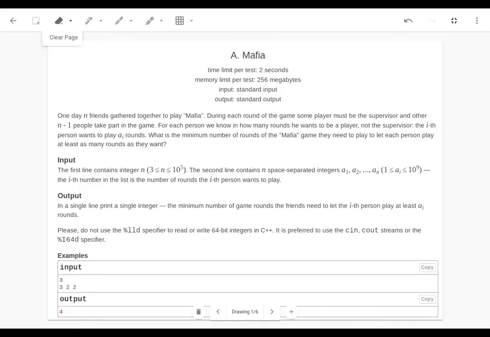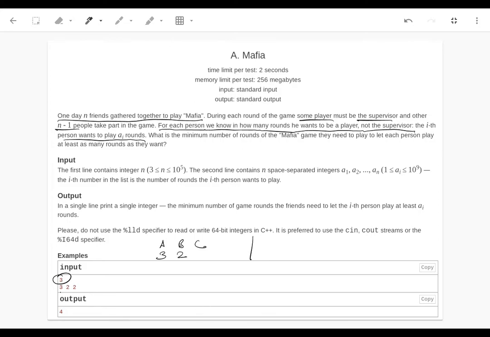Let's see this problem. One day, N friends gathered together to play the game of Mafia. During each round of the game, some player must be the supervisor and the other N-1 people take part in the game. So let's say 3 people are playing the game: A, B, and C. Somebody has to take the position of supervisor in each round, and they can play multiple rounds. For each person, we know in how many rounds he wants to be a player and not the supervisor. The ith person wants to play A[i] rounds. So A wants to play 3 rounds, B wants to play at least 2 rounds, and C wants to play 2 rounds too. What is the minimum number of rounds of the Mafia game they need to play to let each person play at least as many rounds as they want?